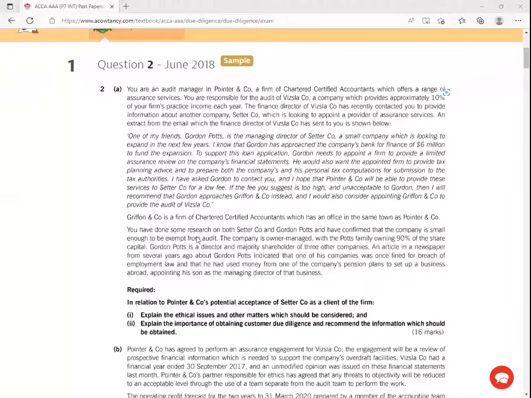So you're told here, required, in relation to Pointer and Company's potential acceptance of the company as a client of the firm, explain the ethical issues, very common in your exam. Explain the ethical issues and other matters which should be considered. Number 2, explain the importance of obtaining customer due diligence, right? And recommend the information which should be obtained.